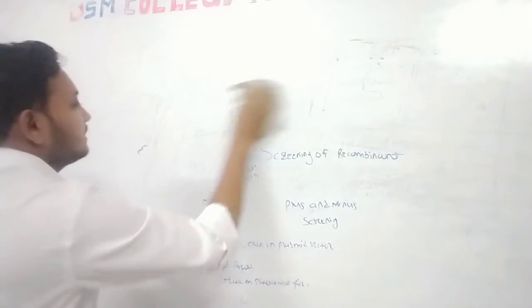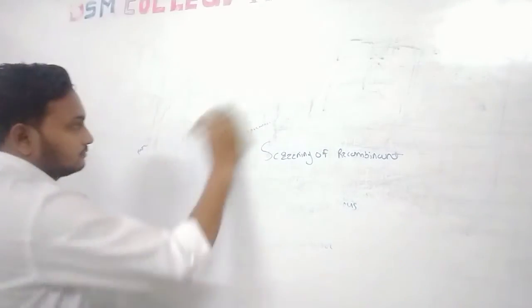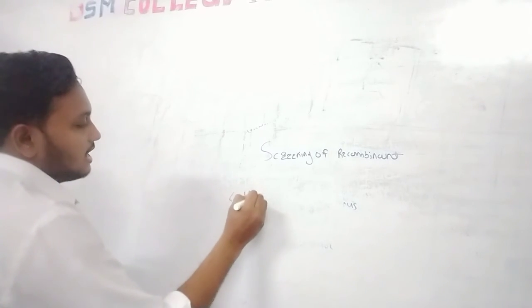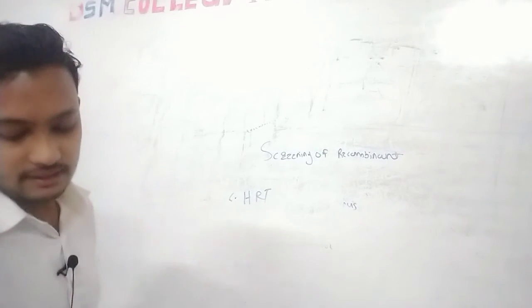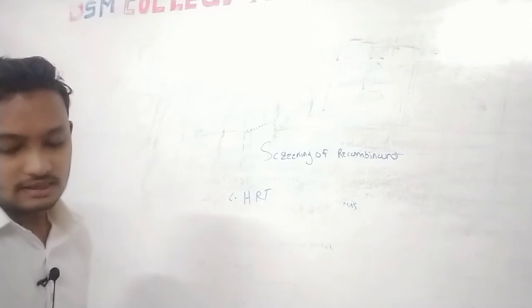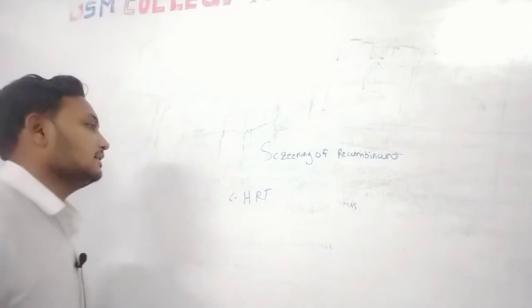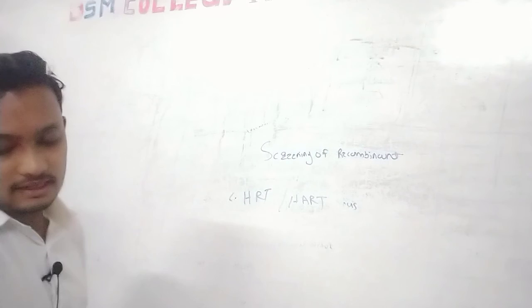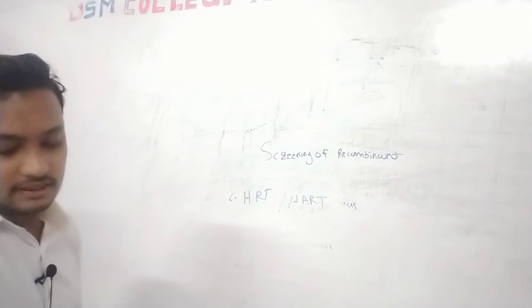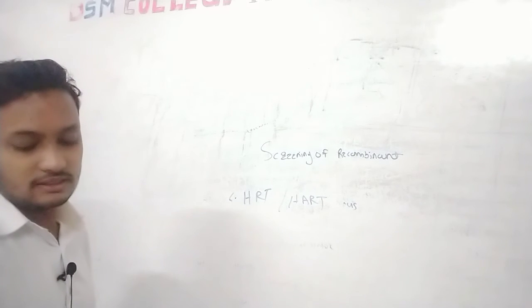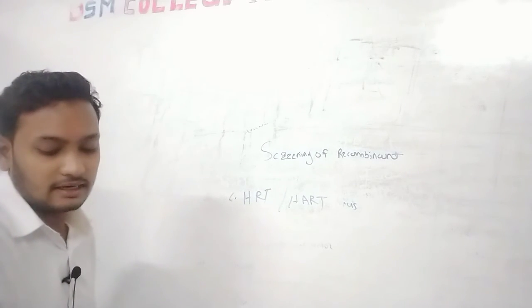Another method for screening is HRT. What is the full form of HRT? Hybrid released translation. There are two methods: HRT and HART. HART is hybrid arrested translation. The HRT and HART methods enable cloned DNA to be correlated with the proteins it encodes.